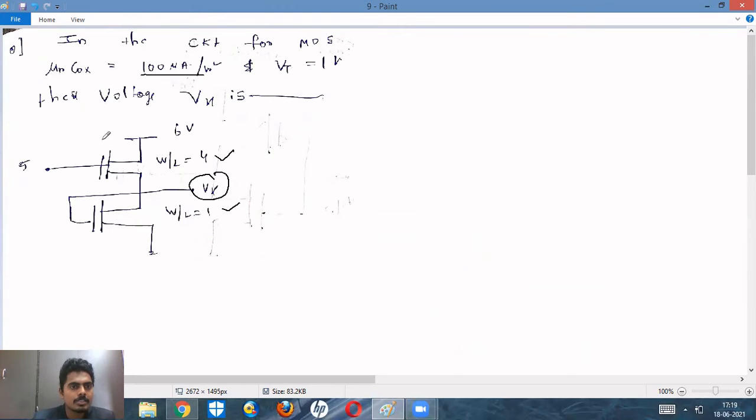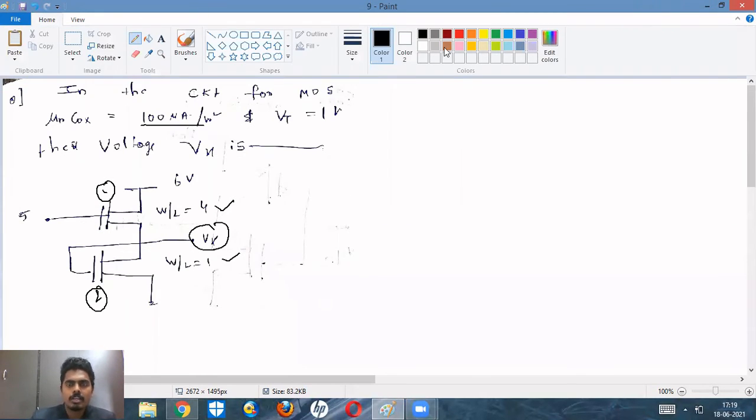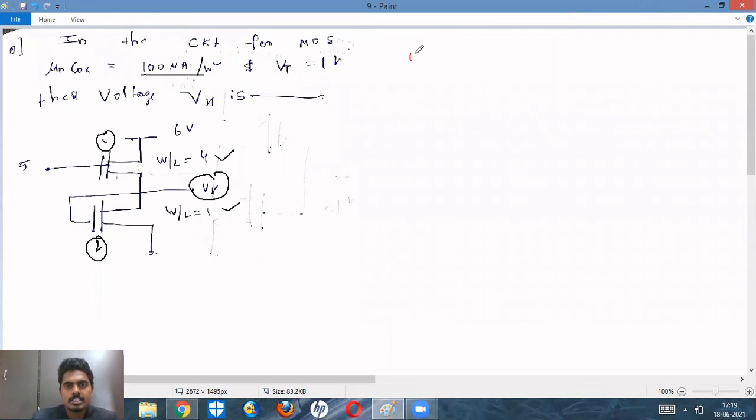So let us suppose this is the first transistor and this is the second transistor. Which region is the second transistor in? By default saturation. Since it is in saturation, we will assume the first one is also in saturation region, and you can check if you want. If you check what's happening: for the first transistor, VDS should be greater than or equal to VGS minus VT for saturation. The second transistor is by default in saturation, because its gate and drain are short circuited.